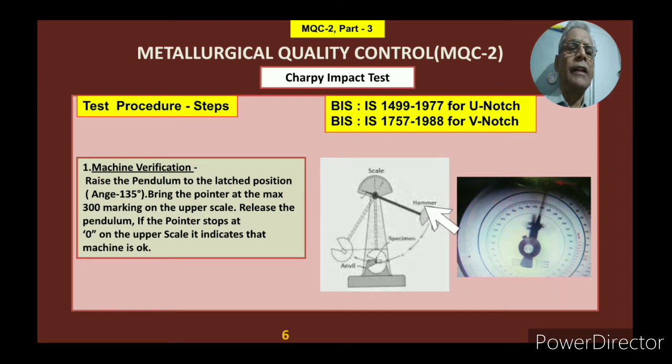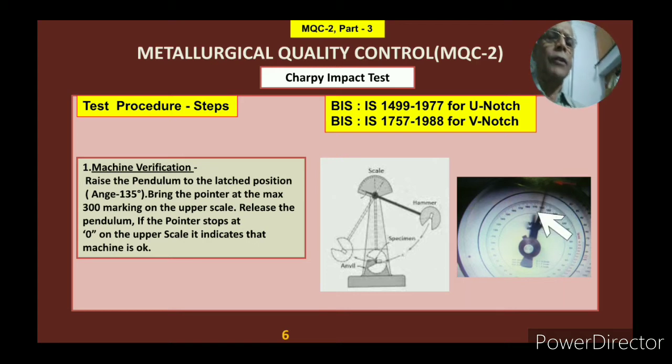Okay. And it goes there and it breaks. In this case, one of the pointers will go to the direct value, whatever has come. So in case of zero setting, you have to set it like this. You release the weight and both the pointers should come to 0. Now we go further.